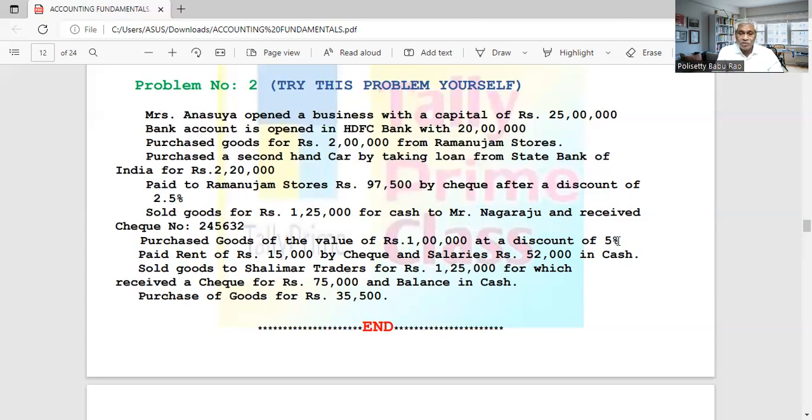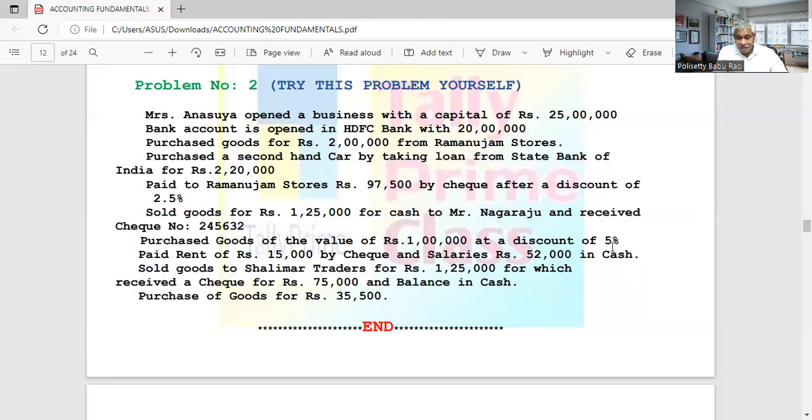So at the discount, we will purchase. So the net amount only we will take as purchase or sale. So this is not recorded separately. Trade discount is not recorded separately in the books, but cash discount is recorded. So after this, what is the total net amount? 5,000 discount means 95,000. So we purchased goods for 95,000 only.